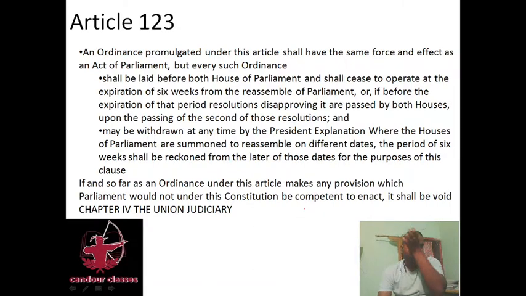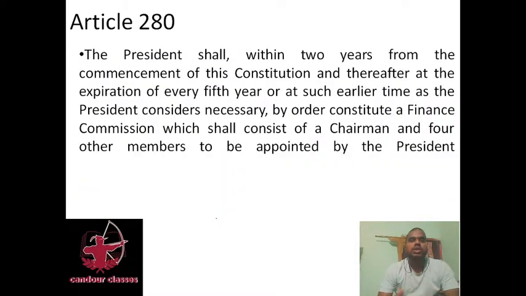If after that 1.5 months time gap, the Parliament is not able or competent to pass this law, because of any reason it cannot be passed as per our Constitution, then that law will be void as per this chapter 4, the Union Judiciary. Now we'll discuss Article 220, sorry, 280.